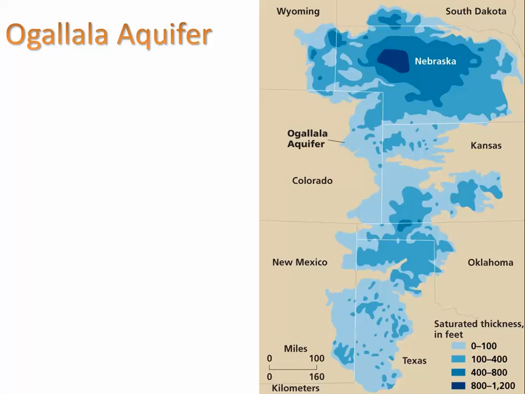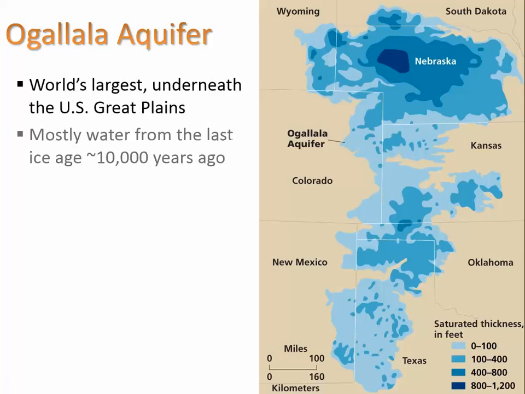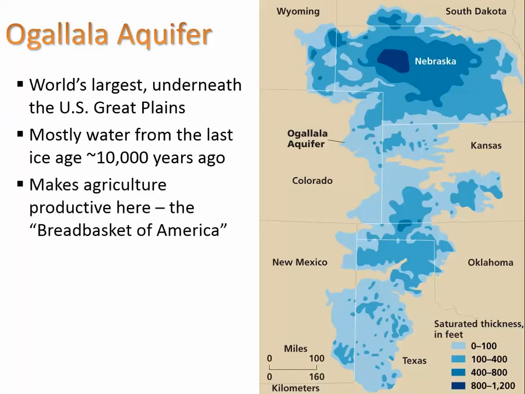But to go back to that groundwater extraction, there's a huge aquifer called the Ogallala Aquifer, which you can see is underneath Nebraska, Colorado, Kansas. It goes all the way down into Texas. And here is the thickness of that water as far as we know it, of that aquifer. The darker the color, the more water there is there. It is the world's largest aquifer, and it's mostly water from the last ice age, which was about 10,000 years ago. And it makes agriculture productive here, the breadbasket of America.